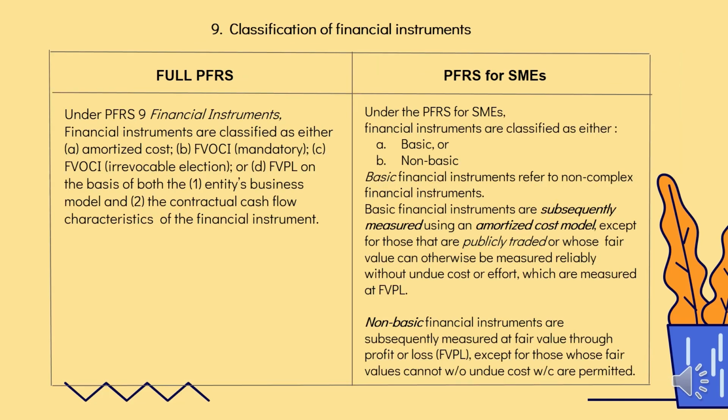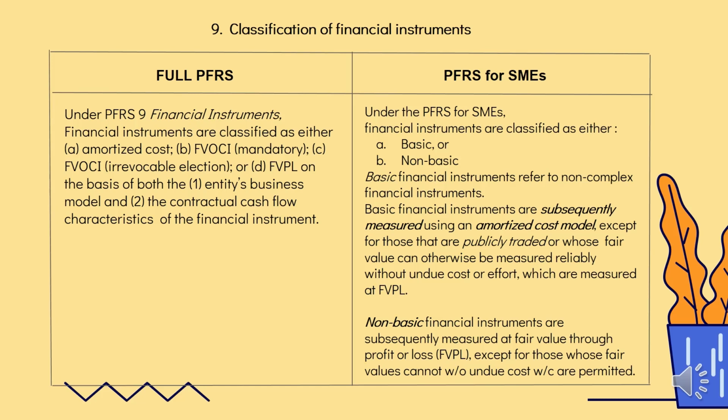Classification of financial instrument. Under full PFRS, dalawa yung sinusunod natin dyan, PAS 39 at PFRS 9. Before, 4 yan, pero ngayon ginawa na lang dalawa. Financial instrument at fair value and financial instrument at amortized cost on the basis of both entities' business model and contractual cash flow characteristic of the financial instrument.